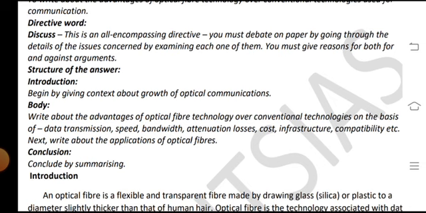Structure of the question. Introduction: begin by giving context about the growth of optical communication.